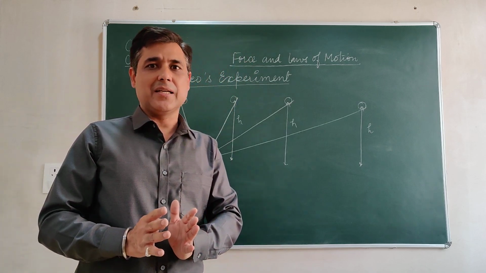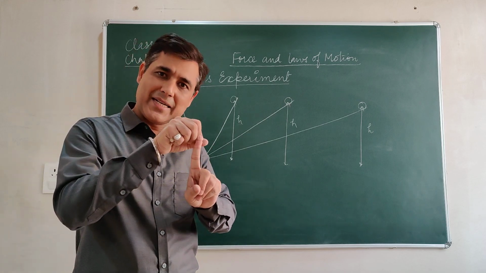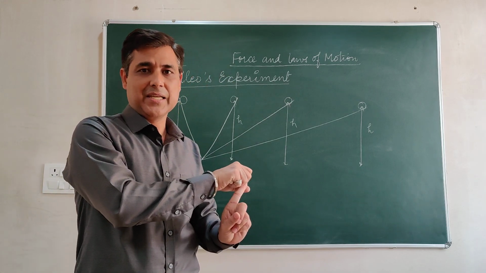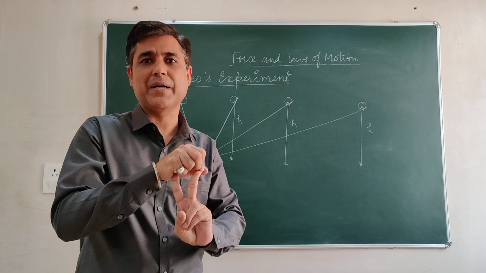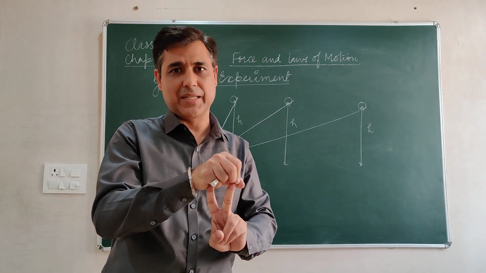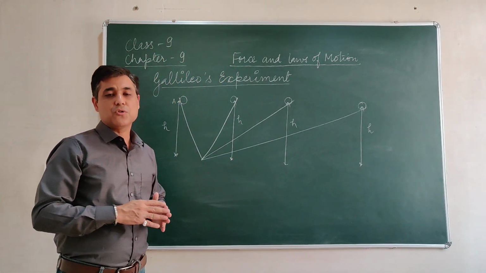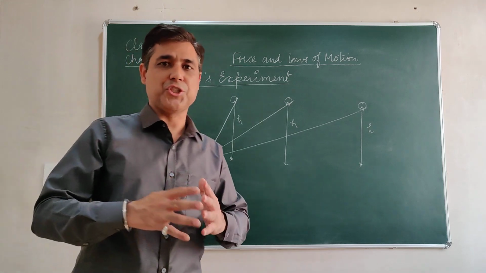Unless an external force is applied, an object at rest will remain at rest, and if it was in uniform motion on a straight path, it will remain in uniform motion. And this is the property of an object which we also call inertia.